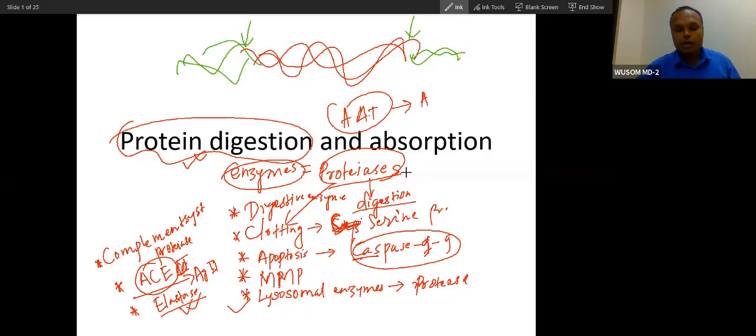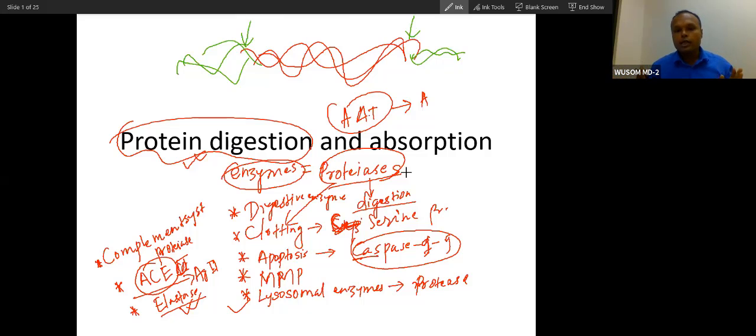The digestive enzymes are not only the proteases, but understanding of proteases is much more important because the others are very simple. For carbohydrate digestion, you have one amylase enzyme, that's all, and then a few brush border disaccharidases. For lipid digestion you have lipase, co-lipase, phospholipases, and cholesterol esterase. These few enzymes are sufficient for digestion.